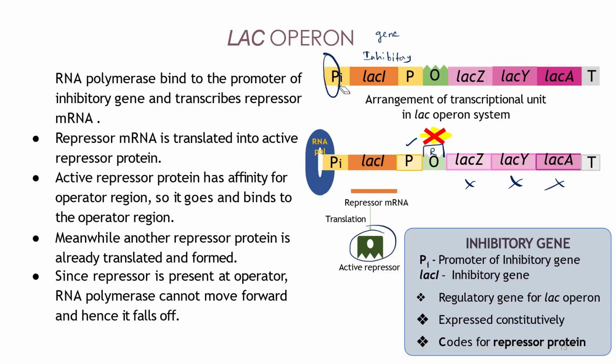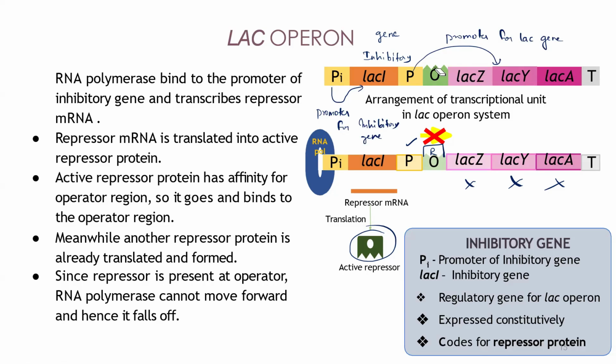So what is this PI? This is the promoter of the inhibitory gene for this LAC I. Remember this. This is the promoter for the inhibitory gene. This is the gene inhibitor. This is the promoter for the structural gene, so promoter for the lac genes, you can say. That's lac Z, lac Y, lac A. And then you will have the terminator.